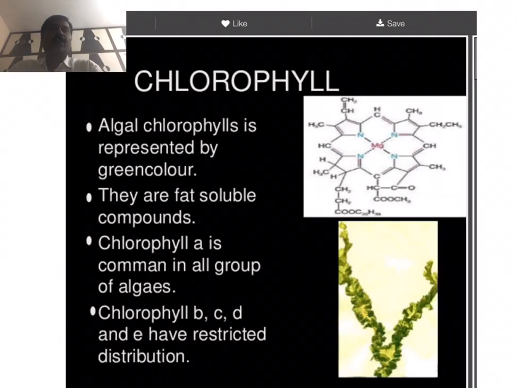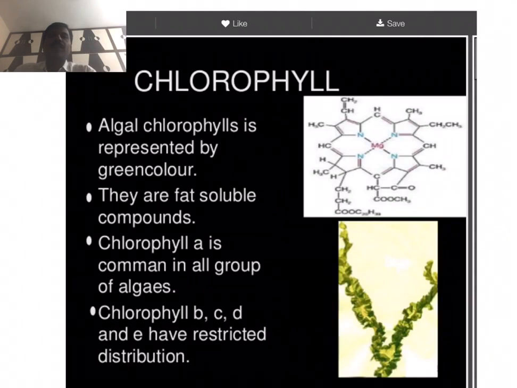Next, chlorophylls. Generally, the algal chlorophylls are represented by the green color. So there are 5 types of chlorophylls in algae. These are chlorophyll A, chlorophyll B, chlorophyll C, D, and E. Of these 5 types of chlorophylls, chlorophyll A is represented in all groups of algae.